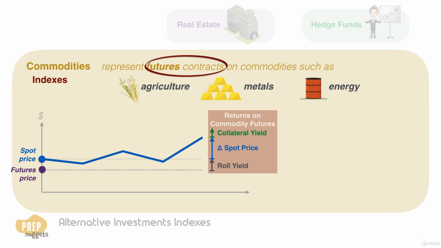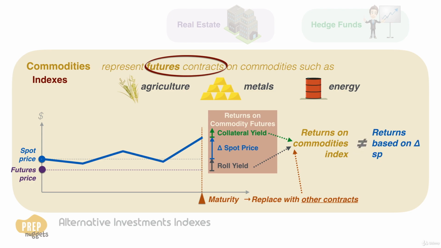For details, refer to the commodities section in the Alternative Investments course. Furthermore, the contracts mature and must be replaced over time by other contracts. For these reasons, the return on commodity futures can be quite different from the return based on changes in the spot prices of the commodities.